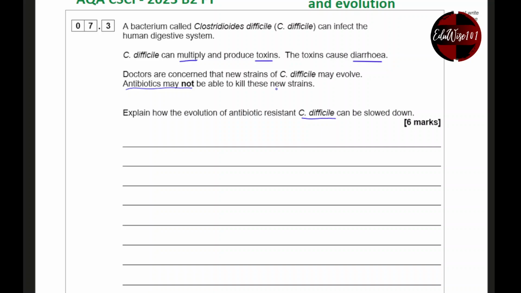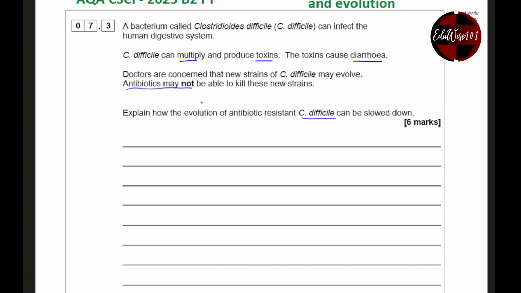So the question says that this bacteria can produce toxins and will cause diarrhea, right? And they're worried that it might actually evolve. Usually when we have diarrhea and bacterial infection or food poisoning, we usually go to the doctors, and we basically rest for a couple of days till it's over. But if it's not, then we could go to the doctors and we could get antibiotics.